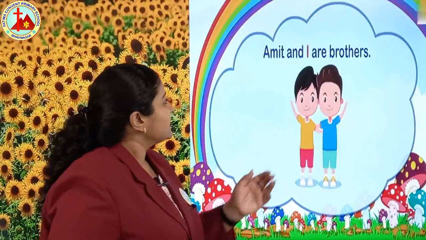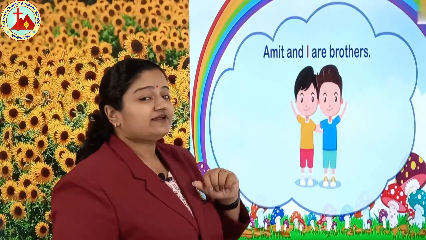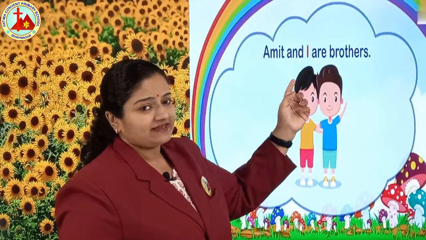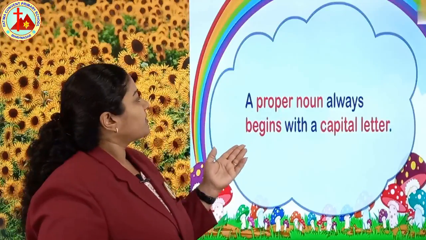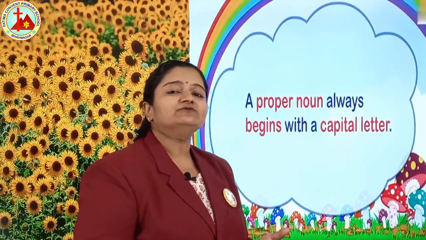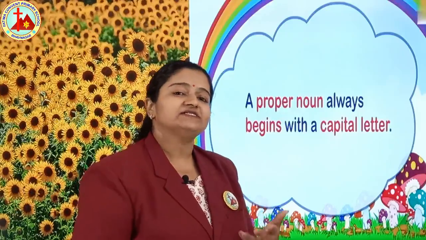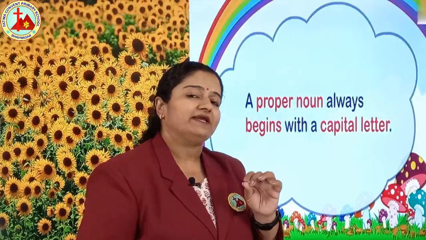Next one is Amit and I are brothers. See children, just now I told you, when you write I and I is alone, no letters are with I, that time you have to write I capital. So here I is capital. Yes, a proper noun always begins with a capital letter. Proper noun means your name, your father's name, your mother's name, any person's name. If you are writing your name, then the first letter should be capital.